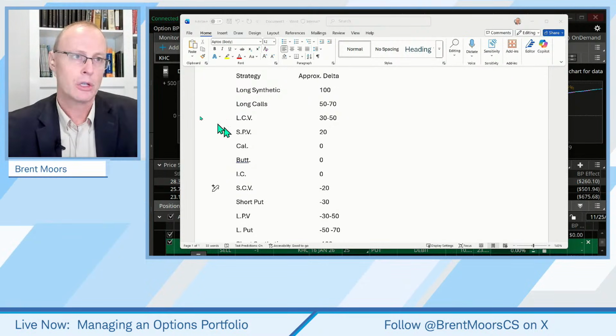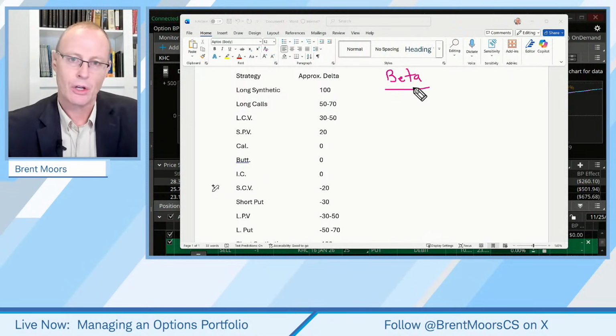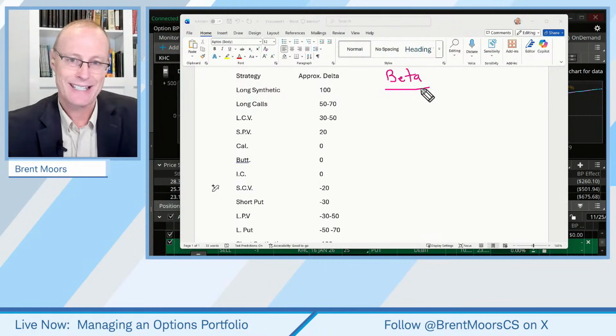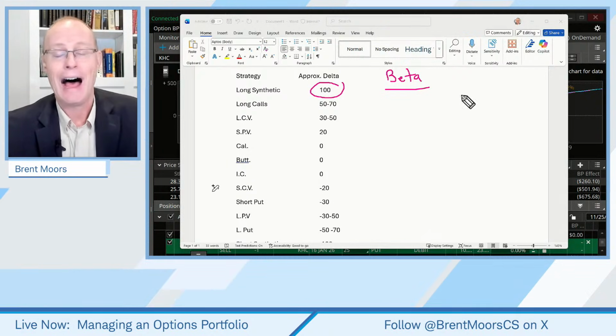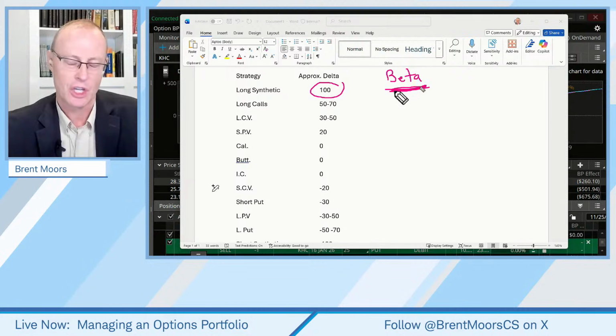There's another element too that I'm not going to really discuss that much today, and I'm not even going to include it on the spreadsheet, but there's something that we could call beta, right? Beta tells you approximately how much that stock may move. What's the volatility of the stock? So if I have a higher beta stock, couple that with a higher delta, I end up with higher potential gains. Also, higher potential losses, because the movement is typically, this is a historic measure, it's not a guarantee of what's going to happen in the future with beta, but it may be a factor.